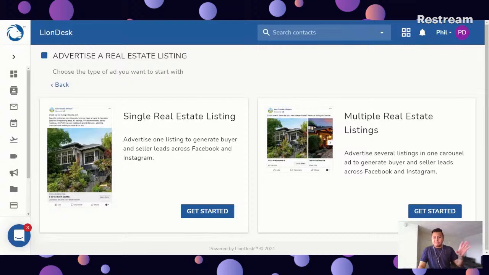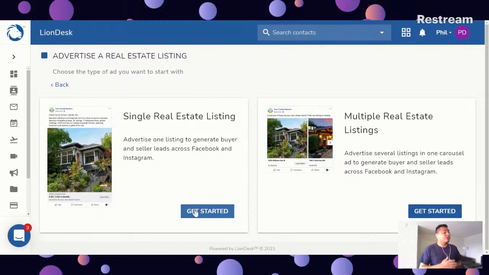You can select to advertise a single real estate listing, or you can advertise multiple real estate listings. For the single real estate listing, you really want to highlight one property, one listing, and really focus on that listing. For the multiple real estate listing, if you want to do a general buyer ad, you can have multiple listings on display. That way you can advertise everything that you have. So you have single and multiple. For this example, I'm going to select single.